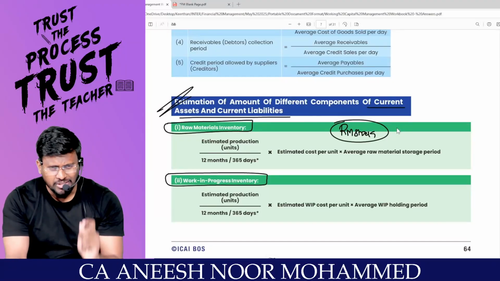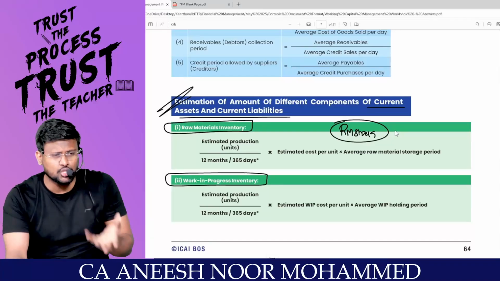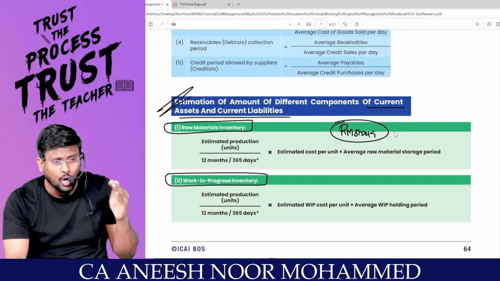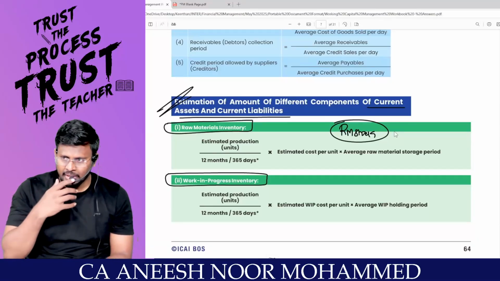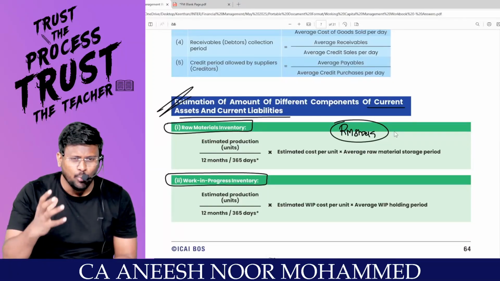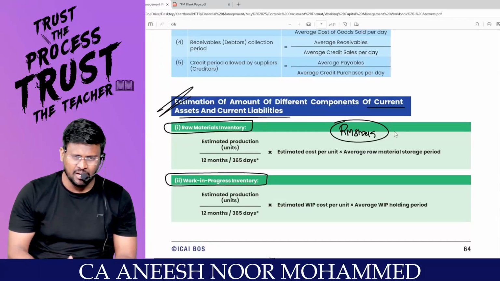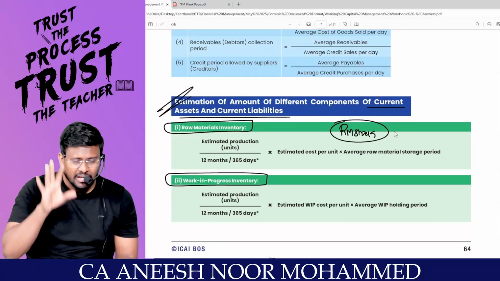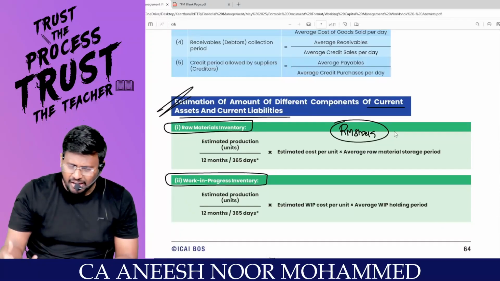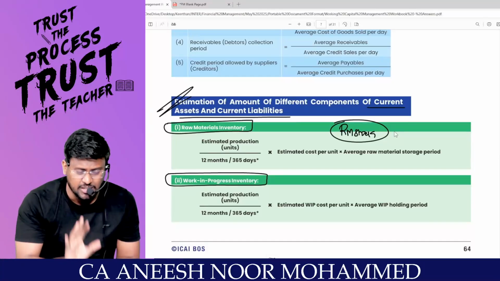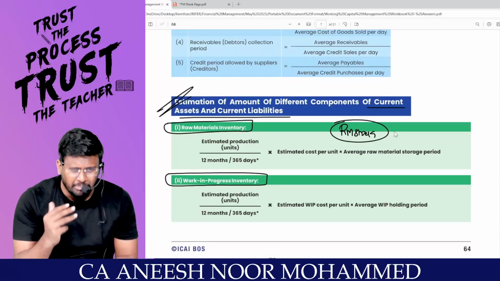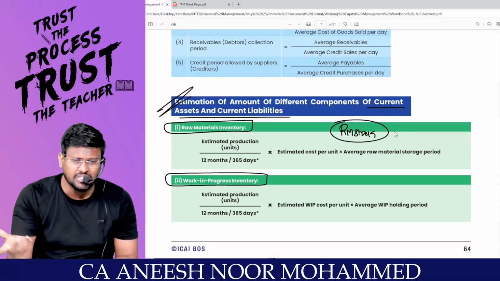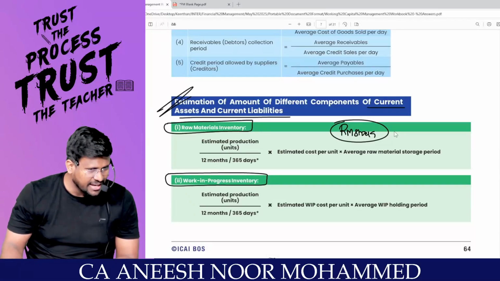Sir, how much stock to be kept in the stores is based upon how much you are going to consume. For example, if you go to the kitchen, Amma would have kept 5 kg of rice, because Amma knows that in a month she will be consuming a maximum of 20-30 kgs. If she is consuming only 30 kg in a month, she will not preserve 30 kg. So what is the estimation of working capital?